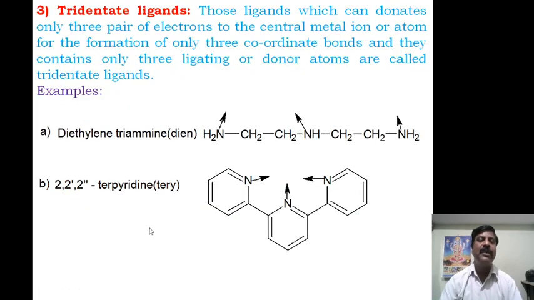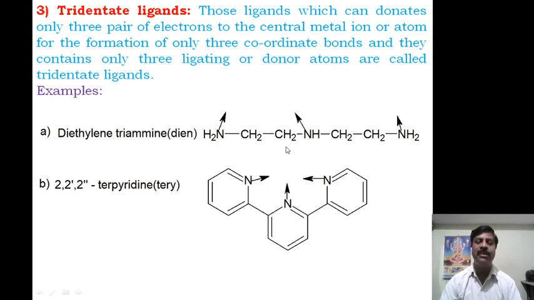Next, tridentate ligand. Those ligands which can donate only three pairs of electrons to the central metal atom or ion for the formation of only three coordinate bonds. They contain only three ligating atoms or donor atoms and are called tridentate ligands. Now the example is diethylene triamine, dien, this is the abbreviation, but its full form is diethylene triamine.